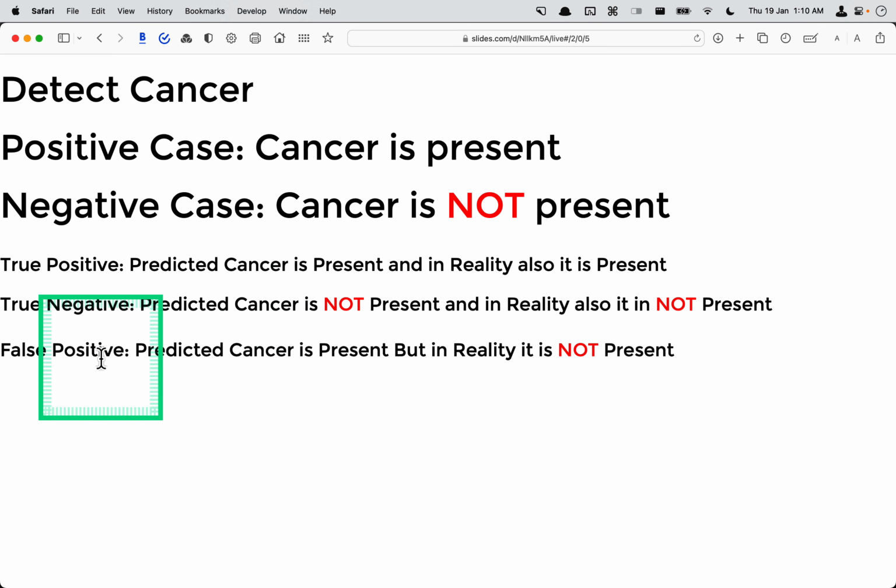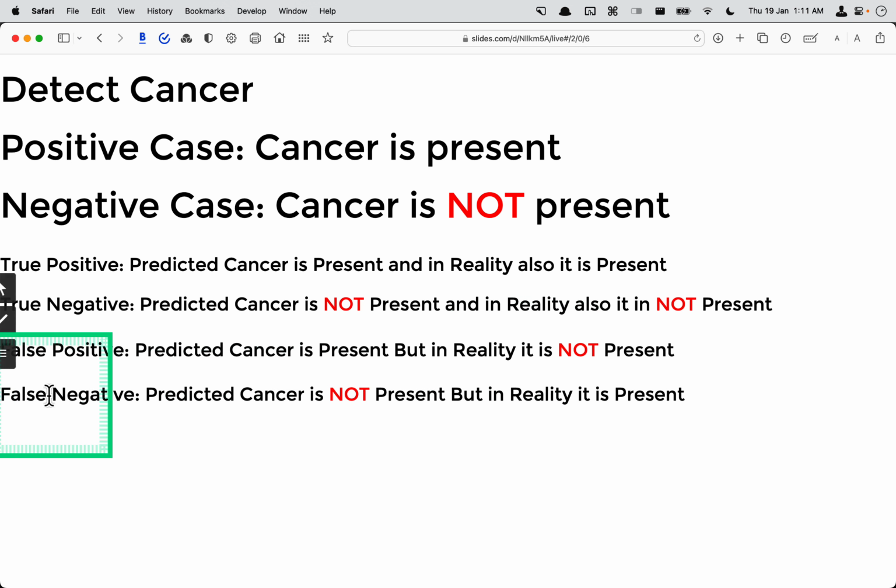Next is false positive. You predicted cancer is present, but in reality it is not present. We find this out because we have knowledge of the data point, or after we do some additional tests. And next is false negative. You predicted cancer is not present, but in reality it is present. So it's the other way around. Later on, based on knowledge of the data point, we know it is present.